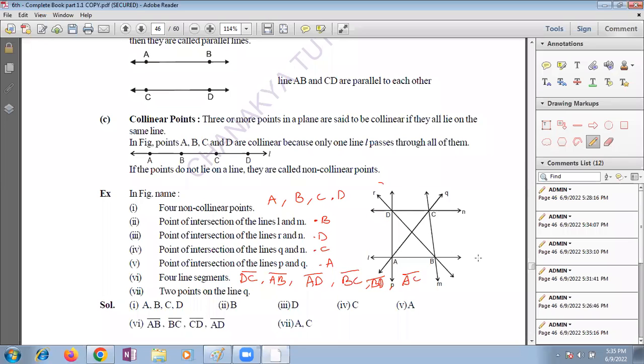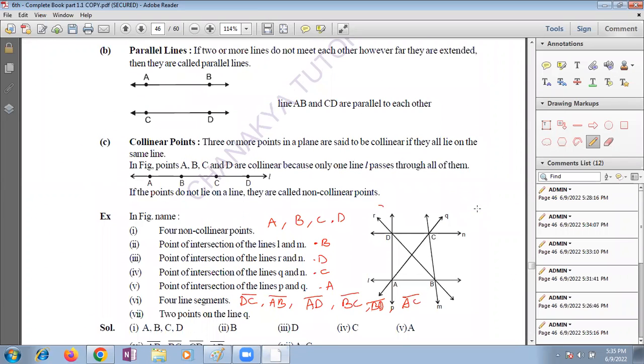Ma'am, can I say? I want the answer from Rishita. Rishita, what are the two points that lie on the line Q? Two lines are... no, two points. Yes, ma'am. Lie on the line Q. A and C. Very good. Point A and Point C.